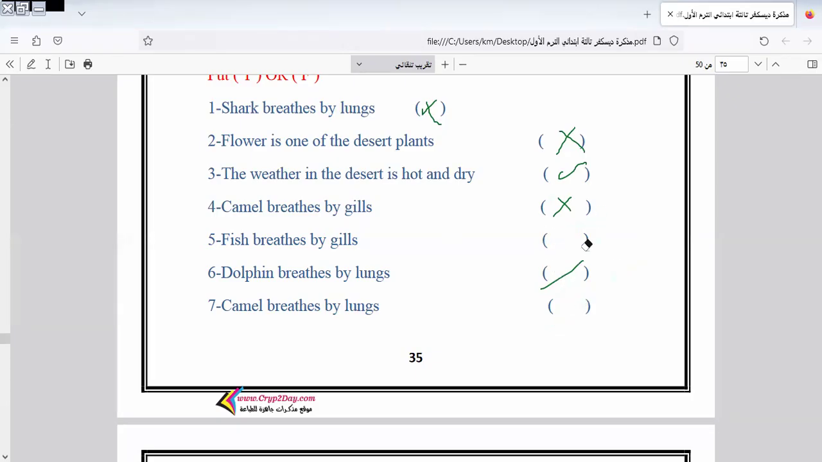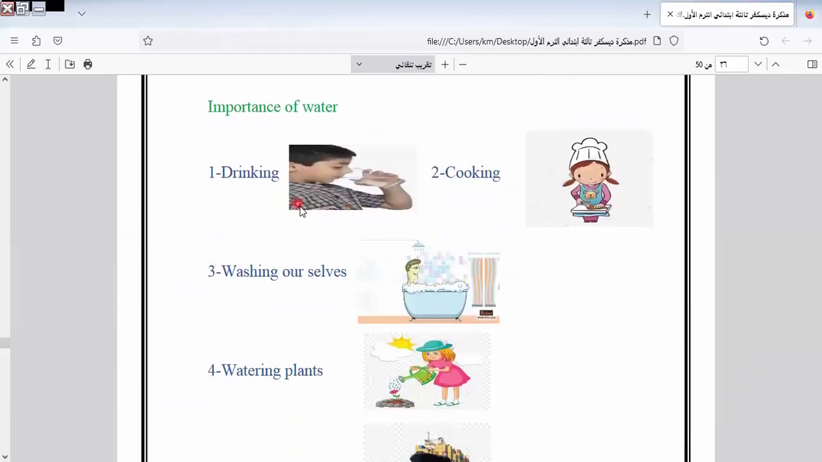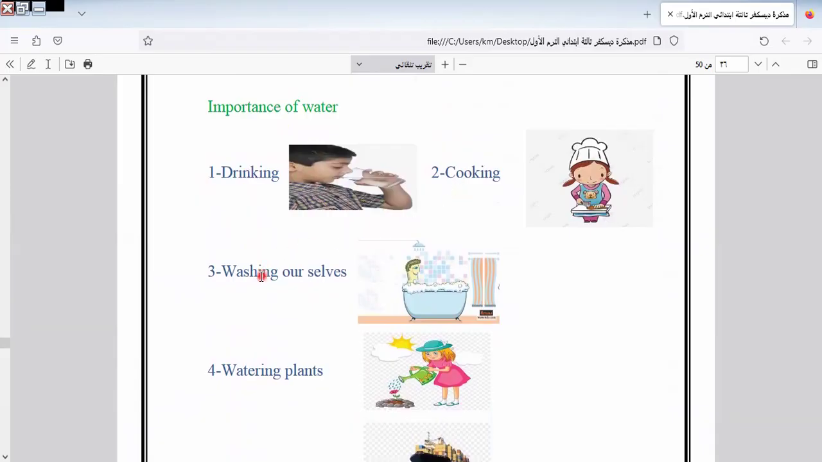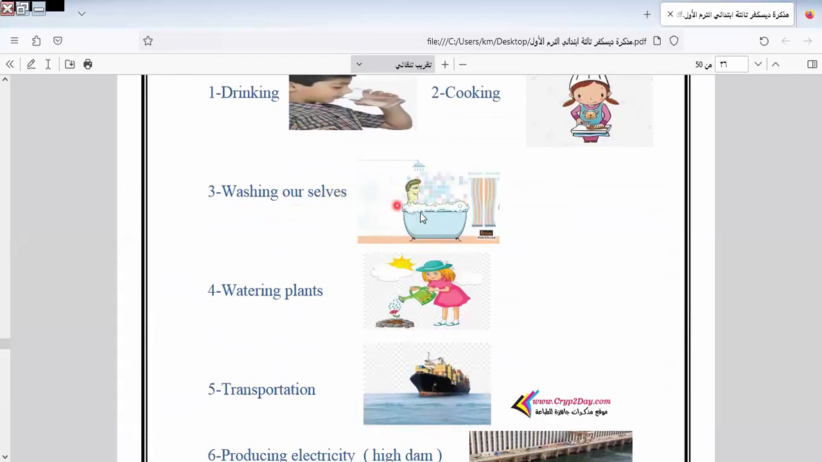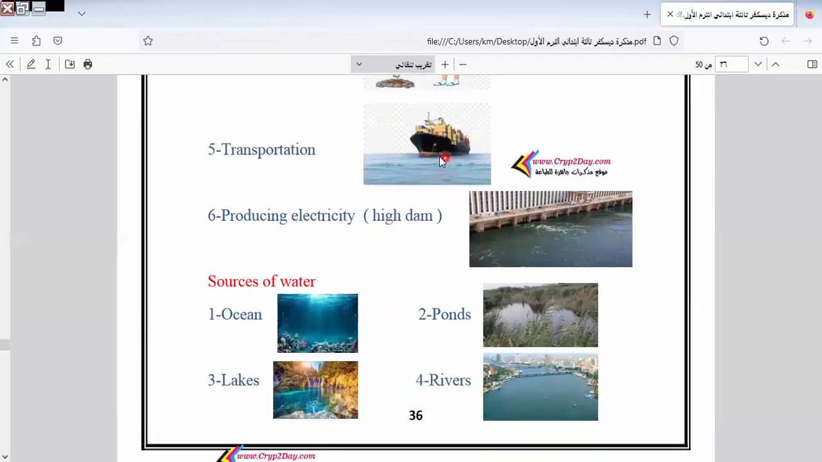Let's go to the next chapter here. I will go to chapter 5 to remind you what we talk about. In this part, we talk about the importance of water. Water is important for drinking, for cooking, for washing ourselves, watering plants, transportation in the sea, and producing electricity by the high dam.